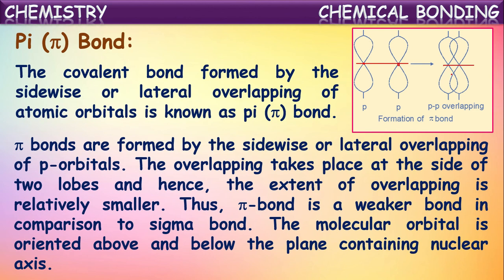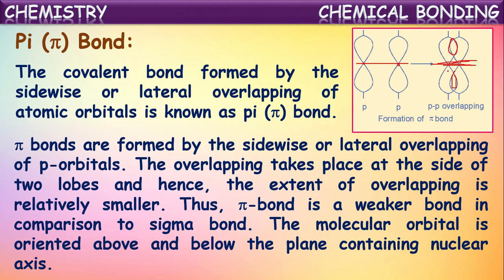See here, this is the axis of nuclei. Here overlapping is occurring, here it is occurring, at the sides it is happening. So as this overlapping is occurring at the sides, the extent of overlapping will be relatively smaller. Thus, a pi bond is a weaker bond in comparison to a sigma bond.